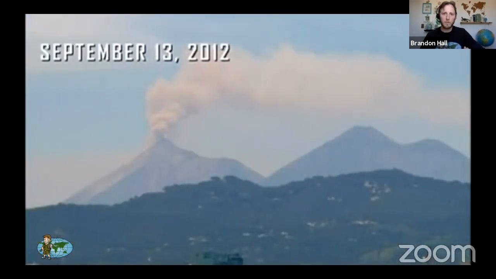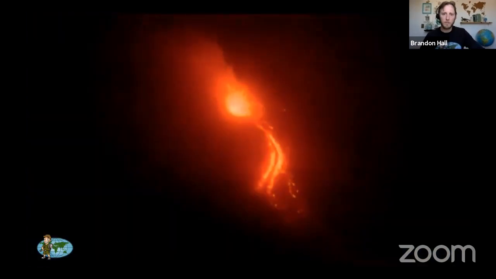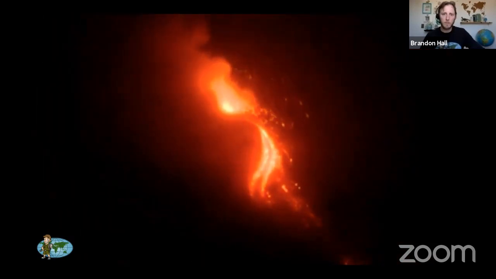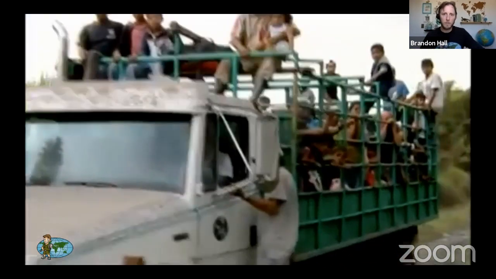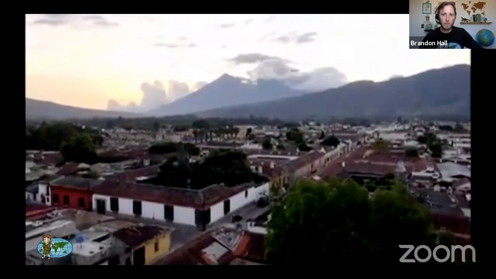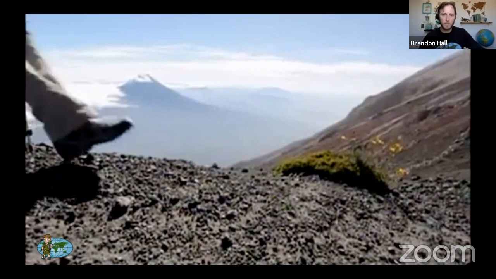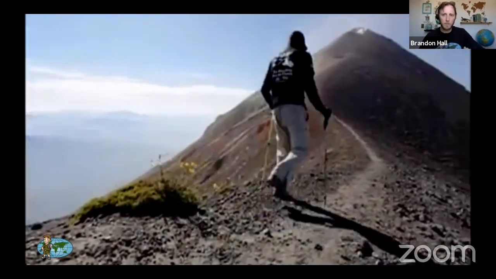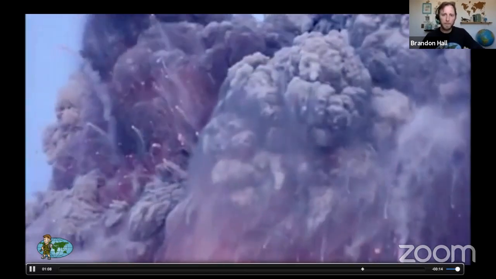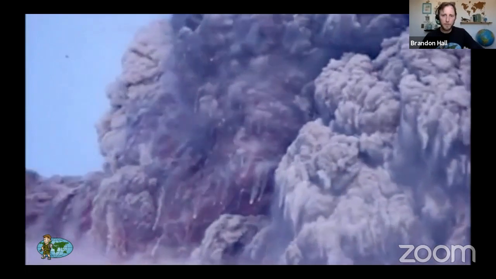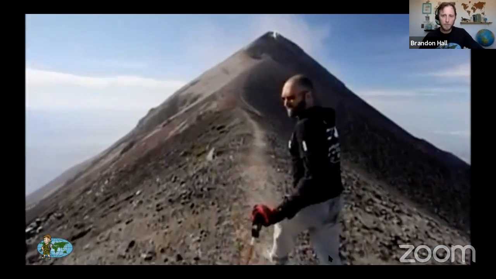September 13, 2012. The 12,500 foot tall Fuego explodes, blasting lava rocks and ash thousands of feet high, and forcing the evacuation of 30,000 people from the villages surrounding the nearby city of Antigua. If you can imagine this entire cone blowing apart, it shoots huge chunks of lava rock, sometimes the size of cars, straight up into the air, thousands of feet over your head. This is a belt from the guts of the earth.